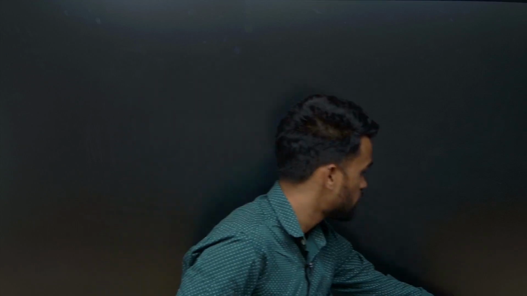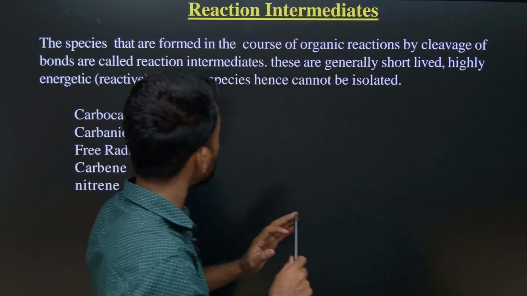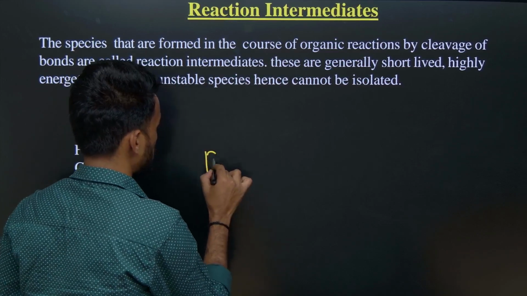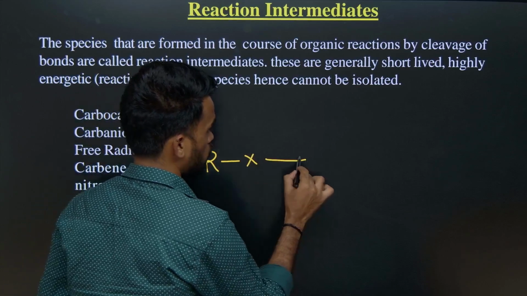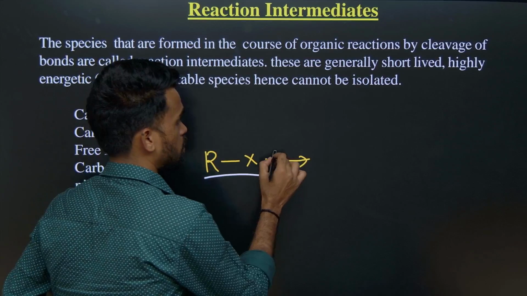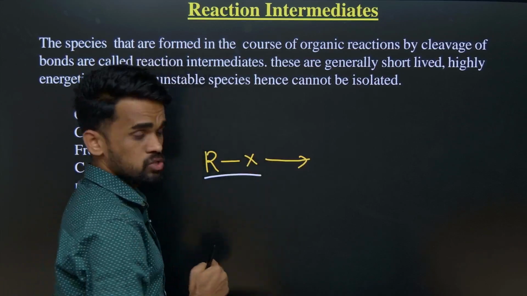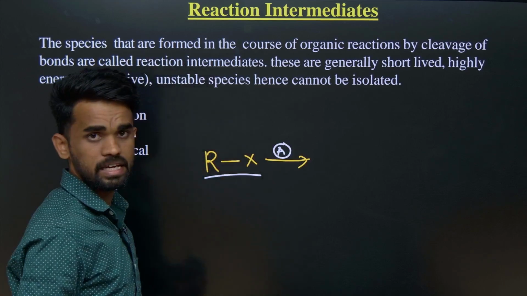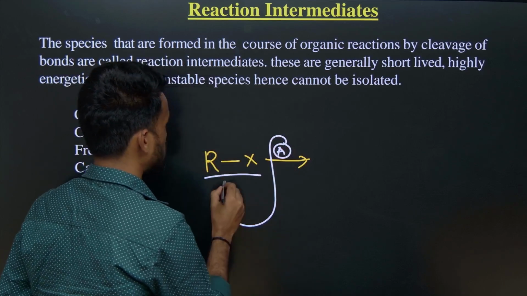Next we will discuss this. During the process, if there is some reactant, a substrate, and let us say A is our attacking reagent, this will come and attack the substrate, right?